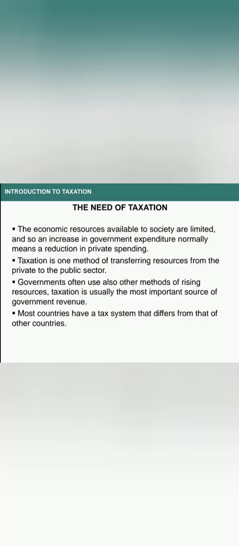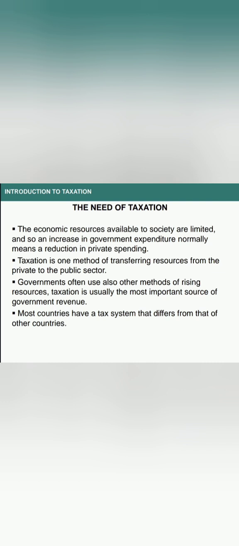The economic resources available to society are limited, and so an increase in government expenditure normally means a reduction in private spending. Taxation is one method of transferring resources from the private sector to the public sector. Governments often use other methods of raising resources, but taxation is usually the most important source of government revenue. Most countries have a tax system that differs from that of other countries.